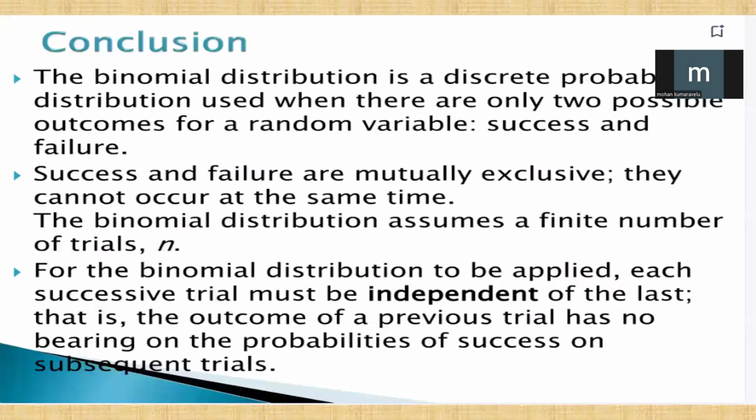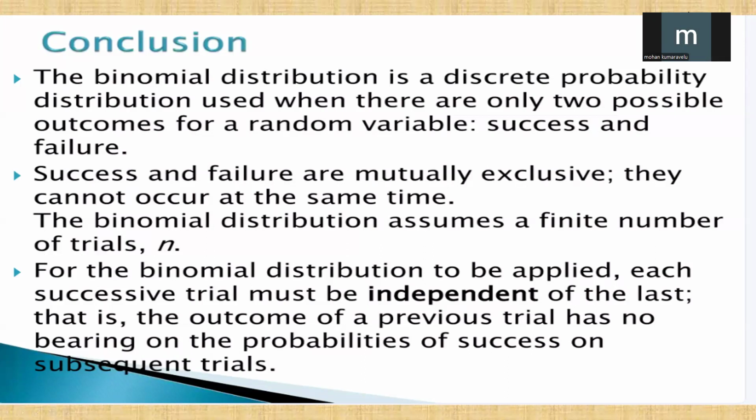Conclusion. The binomial distribution is a discrete probability distribution used when there are only 2 possible outcomes for a random variable, success and failure. Success and failure are mutually exclusive. They cannot occur at the same time. The binomial distribution assumes a finite number of trials n. For the binomial distribution to be applied, each successive trial must be independent of the last. That is, the outcome of a previous trial has no bearing on the probabilities of success in subsequent trials.